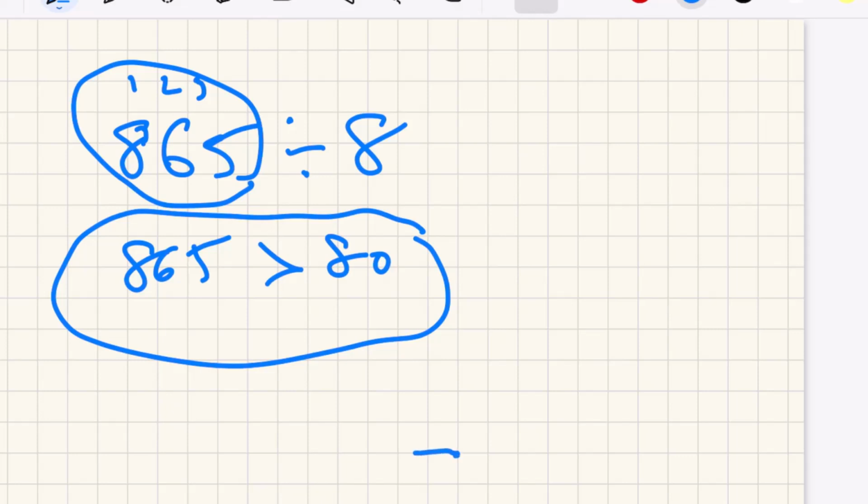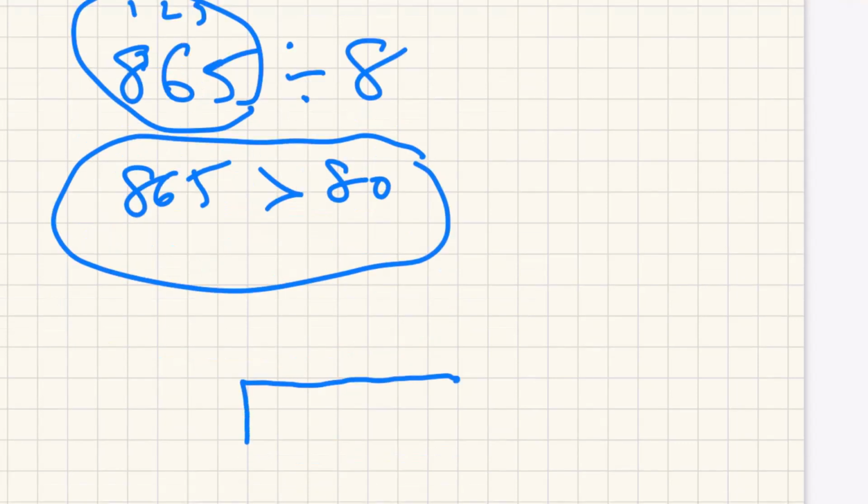So how do we do that? We draw the scaffold. All it is, is a series of smaller divisions. Again, what goes inside is the dividend, not the bigger number, but the dividend. In this case, the dividend is bigger. That goes on the inside. The dividend is the number you're dividing. So it's 865 divided by 8. The 865 is the dividend. In this case, 8 is the divisor.